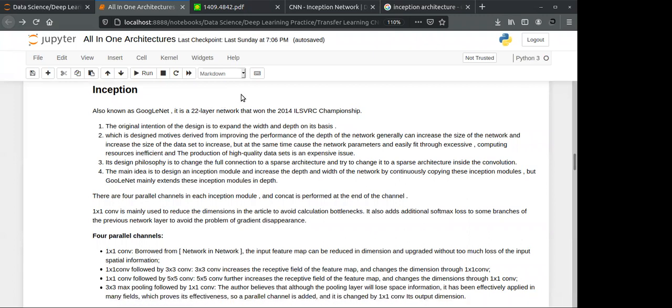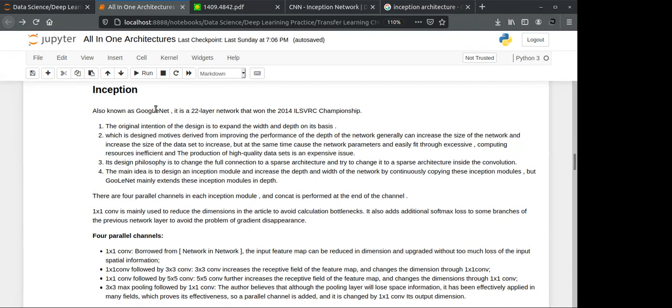So what is actually Inception? If you see our traditional object detection algorithms like LeNet, AlexNet, then VGG16, even in ResNet, you will see that the information we are getting, we are extracting one after another, after another, and so on.